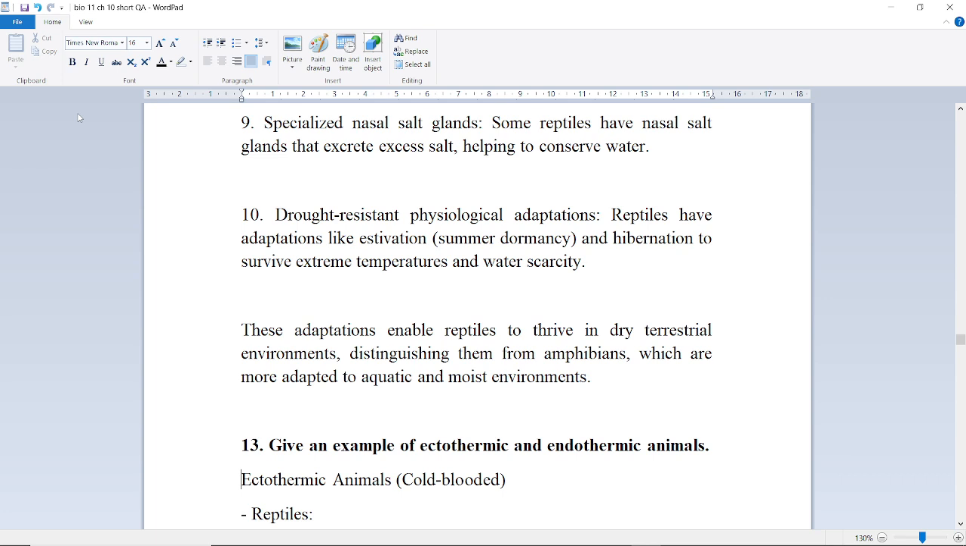Drought-resistant physiological adaptations. Reptiles have adaptations like estivation, summer dormancy, and hibernation to survive extreme temperatures and water scarcity. These adaptations enable reptiles to thrive in dry terrestrial environments, distinguishing them from amphibians, which are more adapted to aquatic and moist environments. Next question is,